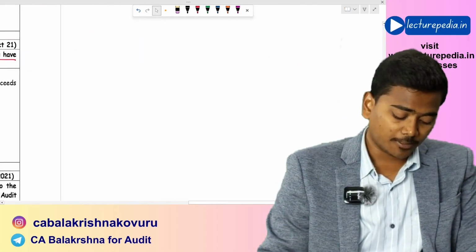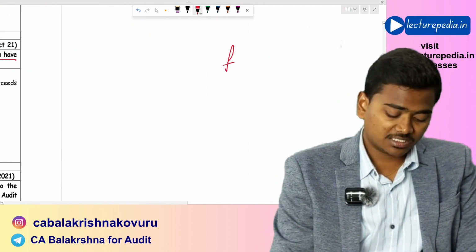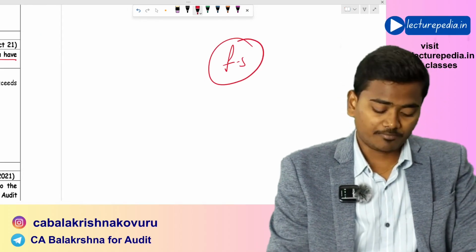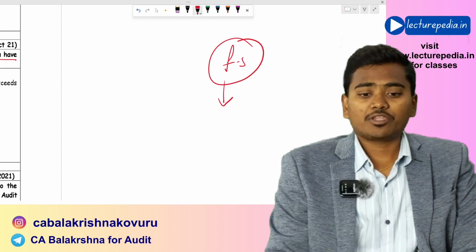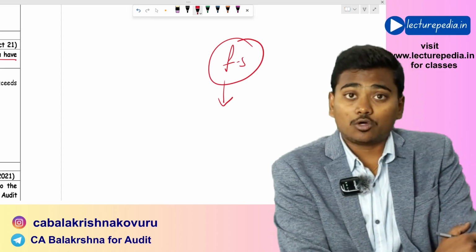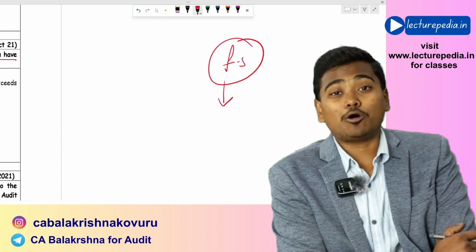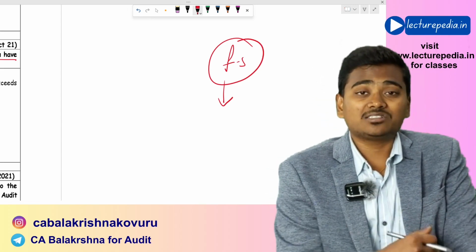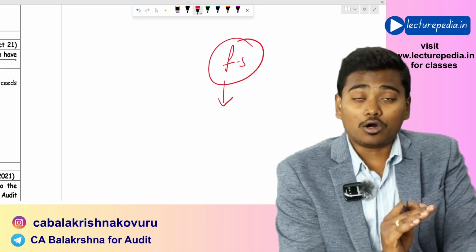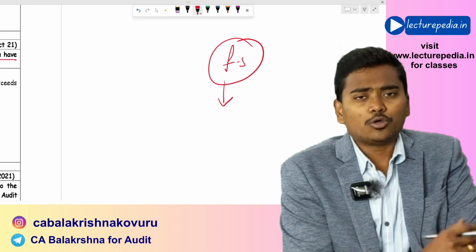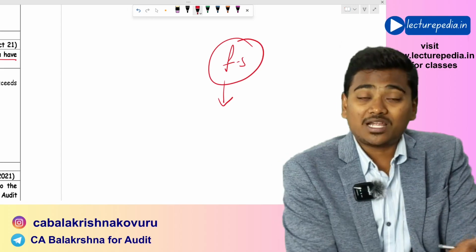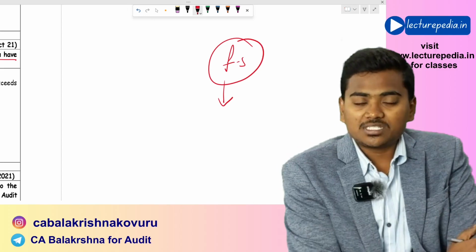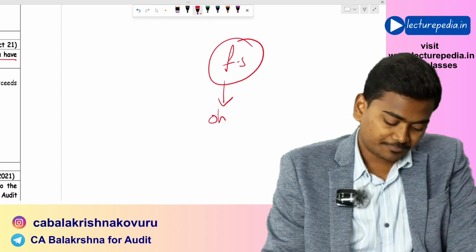Let's say, for example, in audit of financial statements, management will prepare the financial statements, and the auditor will have to audit these financial statements. Now, while auditing these financial statements, the objective of the auditor is to obtain reasonable assurance that the financial statements as a whole are free from material misstatements, whether due to fraud or error, and that the financial statements are showing a true and fair view. This is the objective of the auditor.